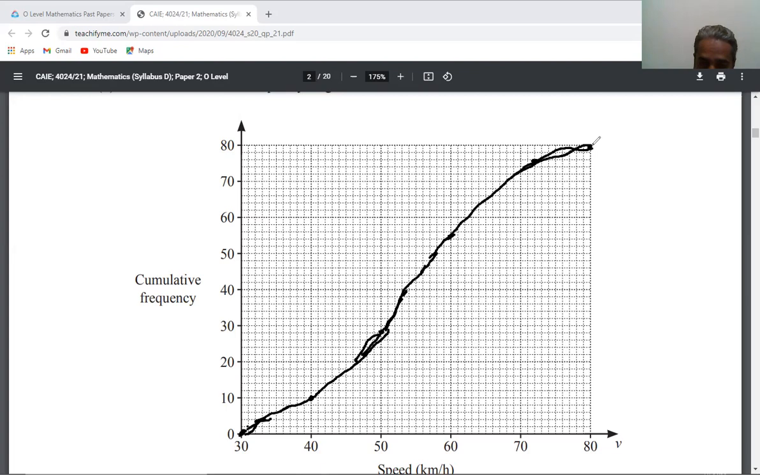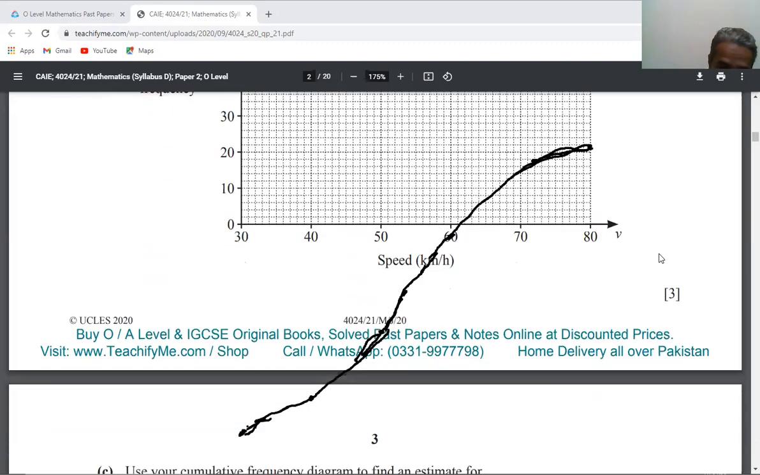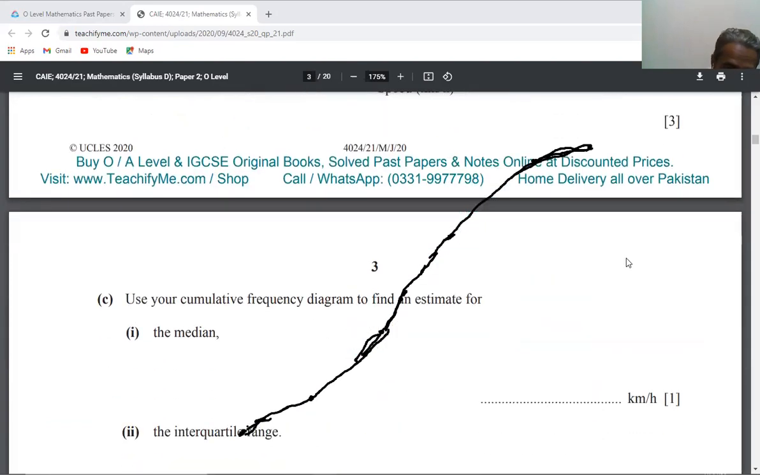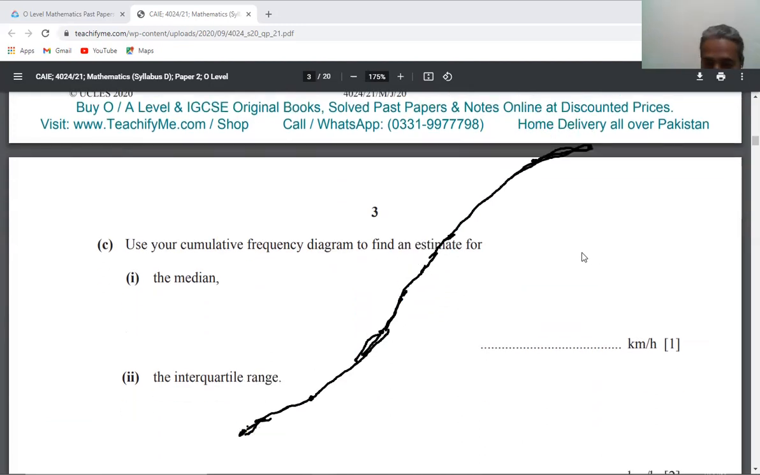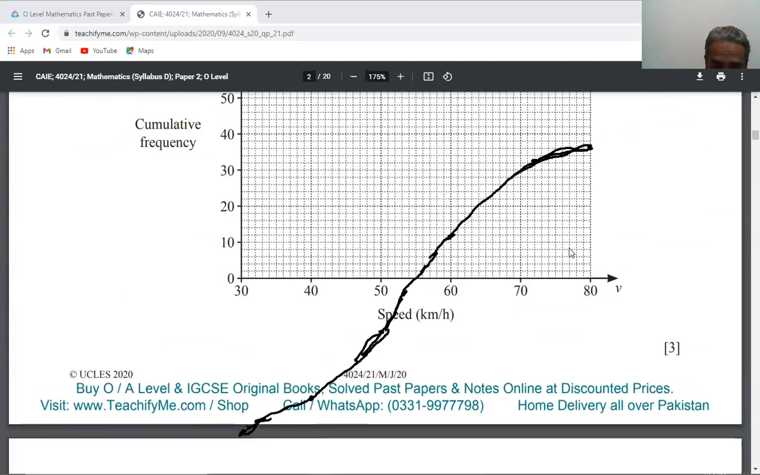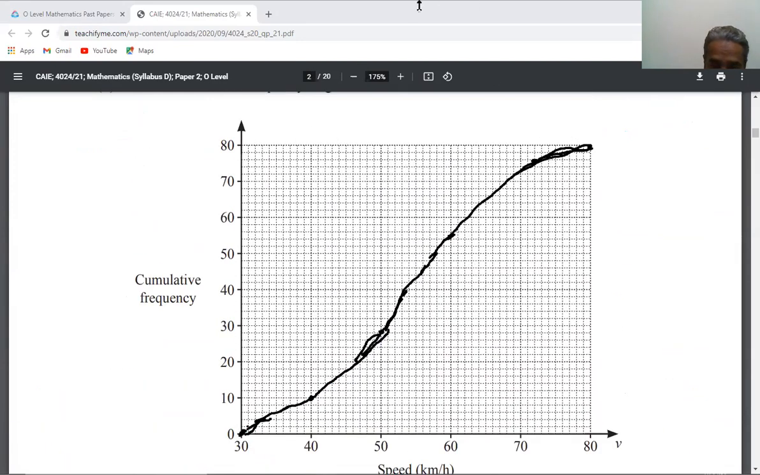This is free hand drawing. Now, for the second part, in the next part it is asking for median, and in the C part 1 median and C part 2 interquartile range. So from the curve we will mark the median.